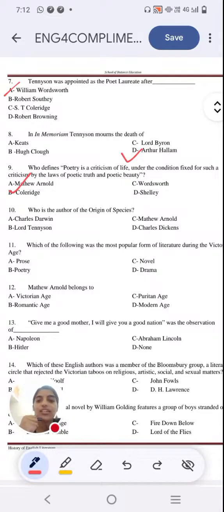Who is associated with the evolution of species, the origin of species? A very easy direct question. It's none other than Charles Darwin. So we have completed 10 questions.